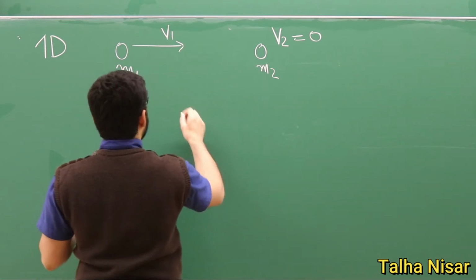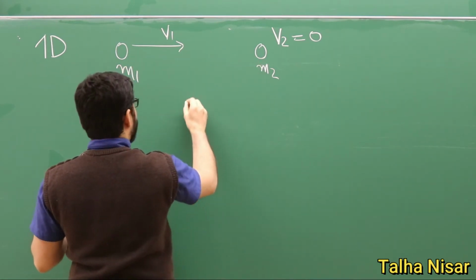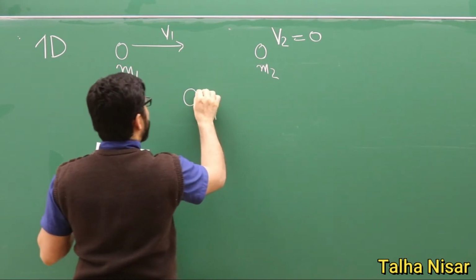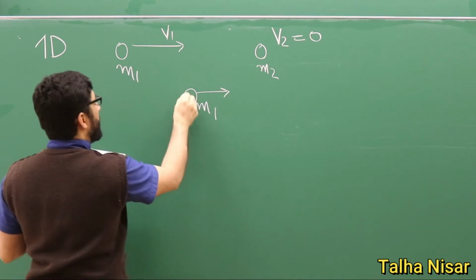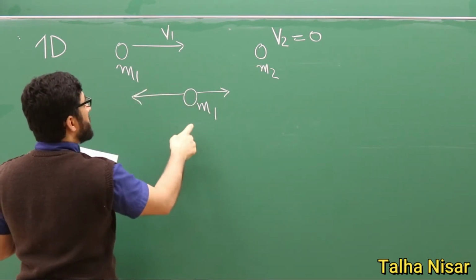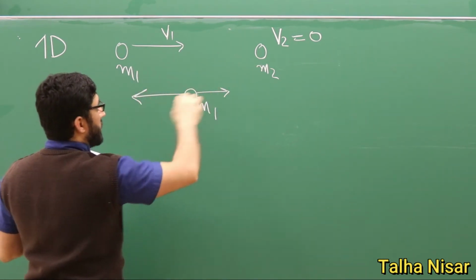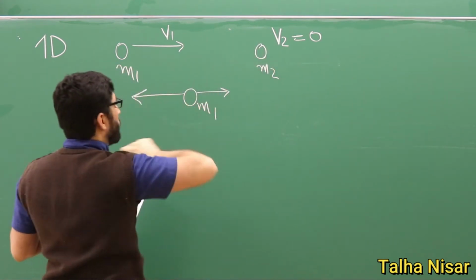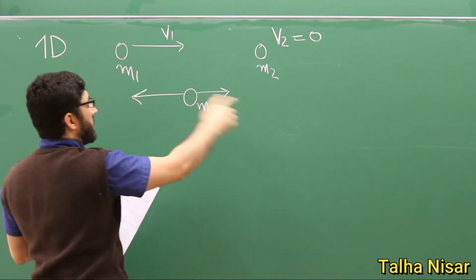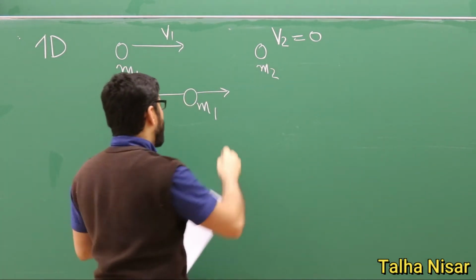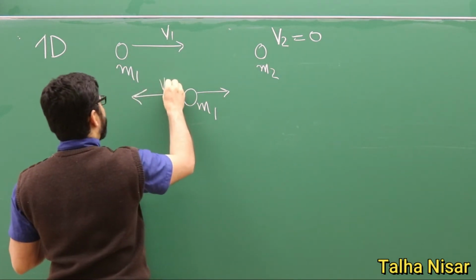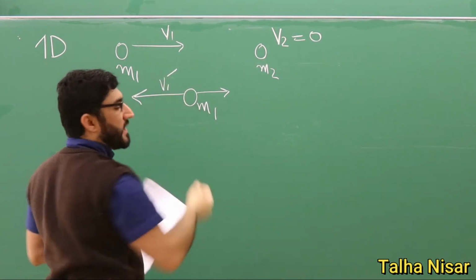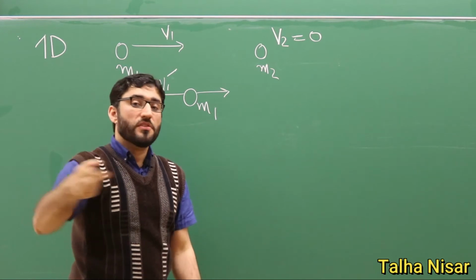So after the collision, this is the before collision. After the collision, we have m1 here, and it can either go in this direction or come back. It all depends on the mass and the velocity of m2. We will discuss in which direction they are moving. So this is v1 prime, and this prime, this dash, tells us about the velocity after the collision.